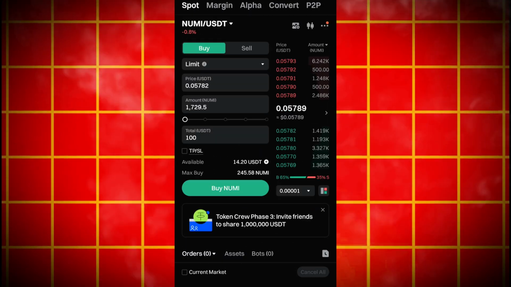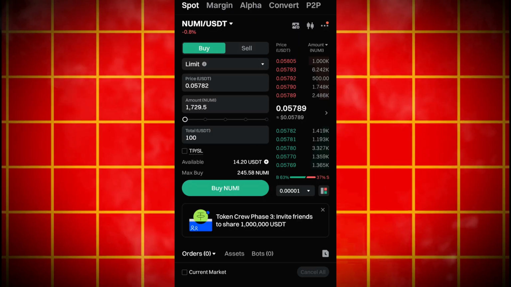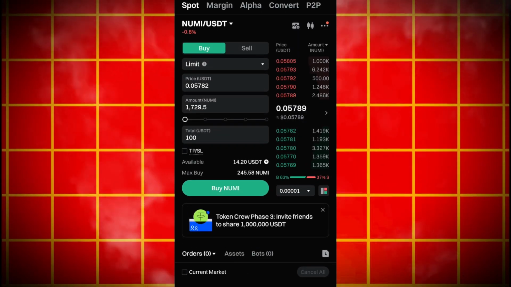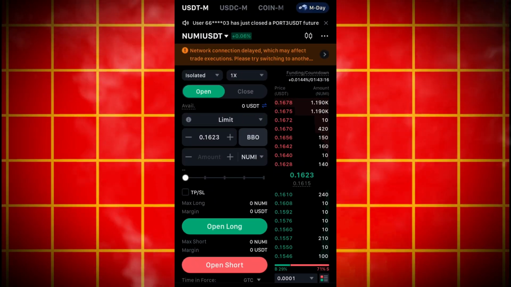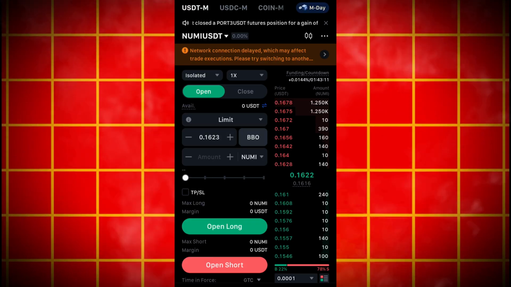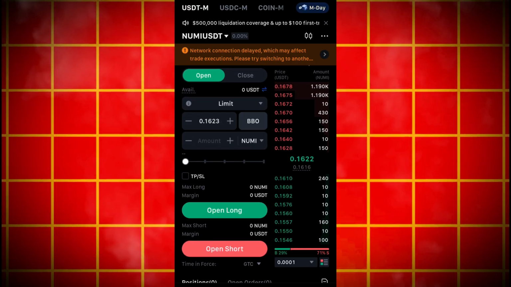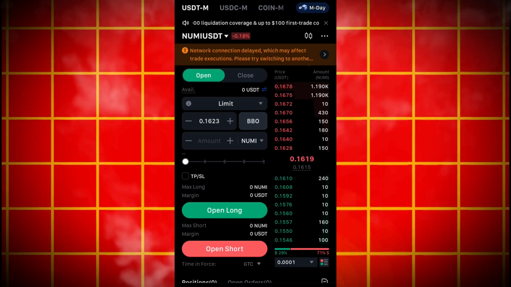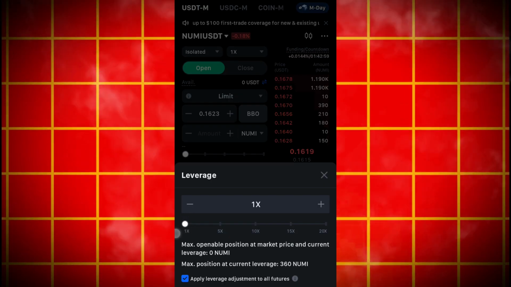Go ahead and buy it on the spot trading on gate.io where the cryptocurrency is selling at the lower price, so purchase it at 100 USDT. Then go straight to the other cryptocurrency exchange that is selling high, go straight to futures trading, and place a sell, which is this open short. Open a short in your futures trading with the same amount of 100 USDT, and make sure the leverage is 1x. Make sure the leverage is 1x right here.